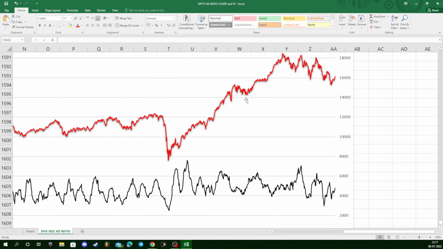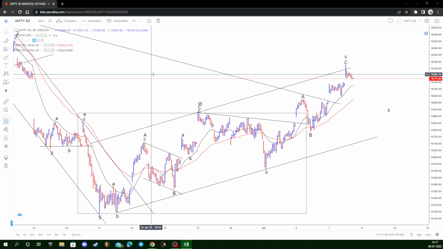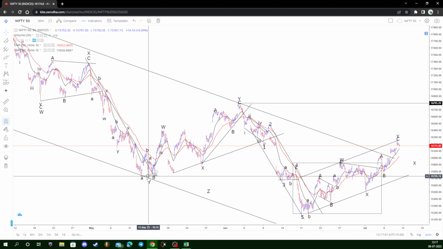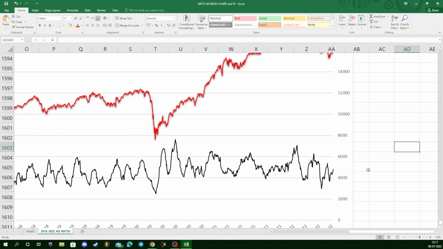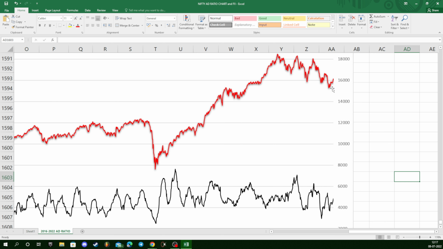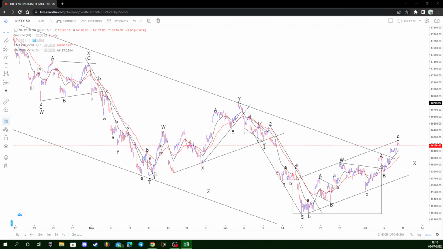If you look at the data, you can see the low which we made probably on 13th of May and 17th June. So if I compare that on the Excel sheet, you'll get this data where you can see the low of May and June. So almost 20 trading sessions you have made a higher high, whereas the index has made a lower low. So that is a bullish divergence. So it is possible for the counter trend bounce to stay for a while.